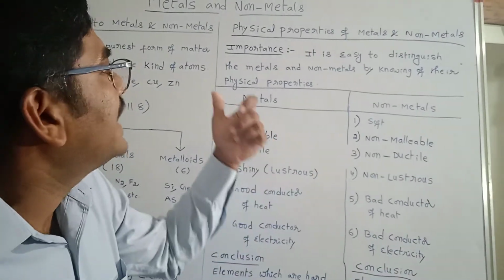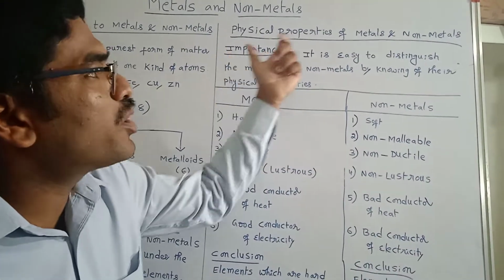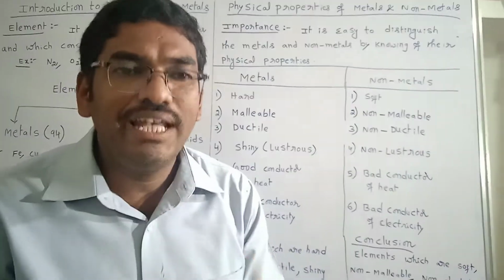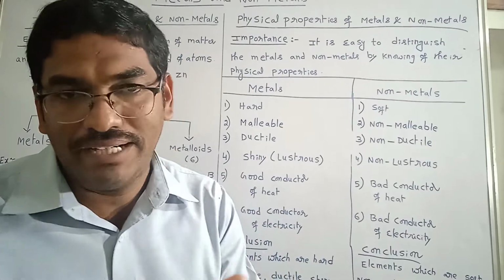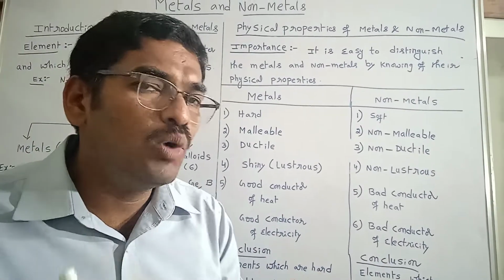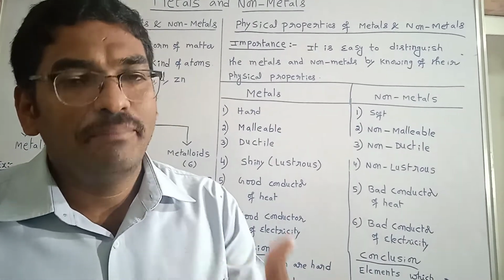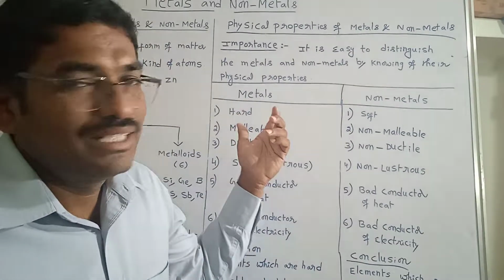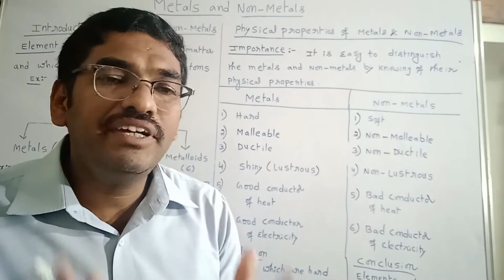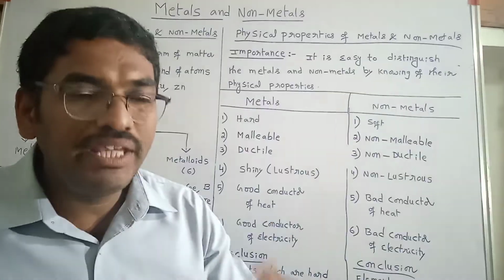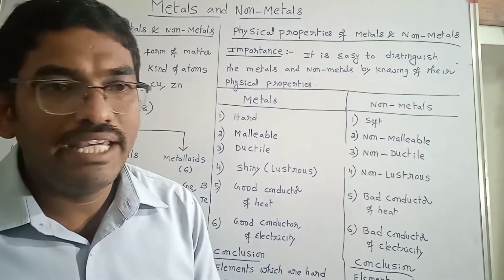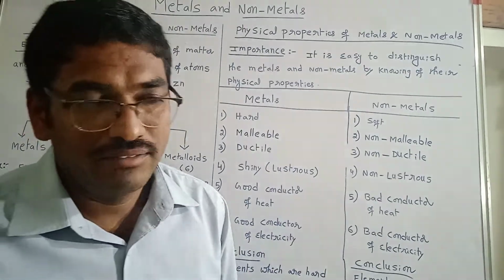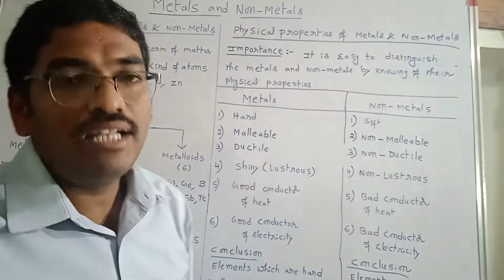Now coming to the second part, that is the physical properties of metals and non-metals. Why should we learn the physical properties of metals and non-metals? What is their importance? Without knowing these properties, it is difficult to distinguish them. By knowing their physical properties only, we can find out which one is a metal and which one is a non-metal. That's why we should learn physical properties.